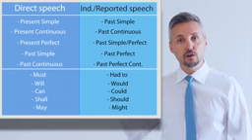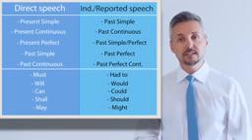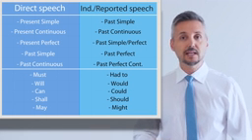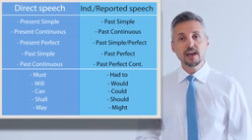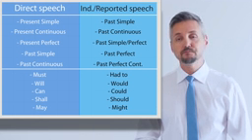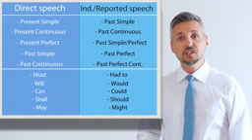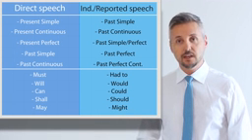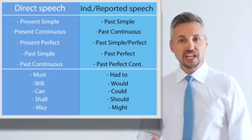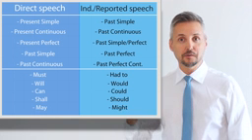So we have first, as you can see, the present simple. It changes to the past simple. Then we have the present continuous. It changes into the past continuous. The present perfect changes into the past simple. The past simple changes into the past perfect. The past continuous changes into the past perfect continuous.